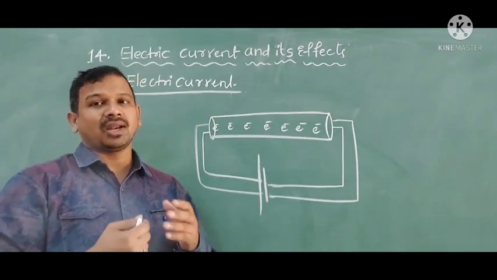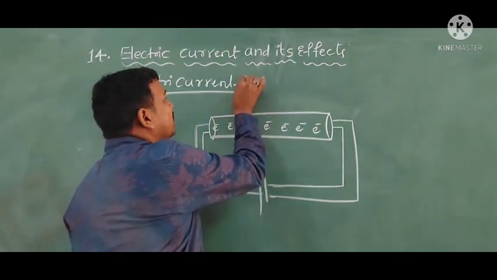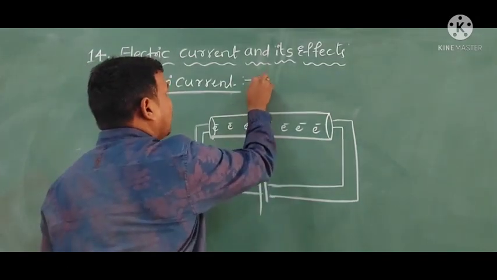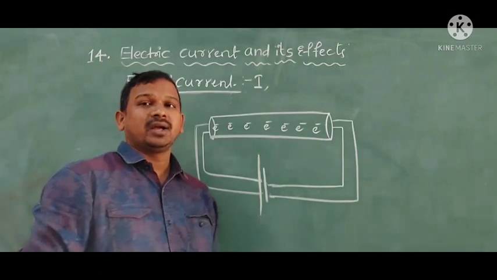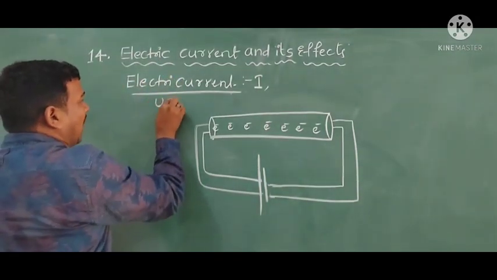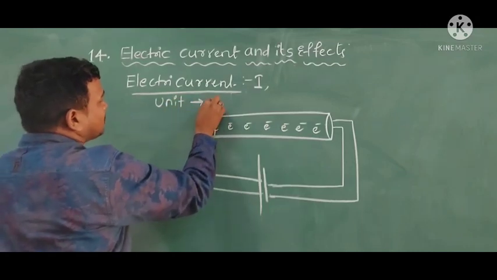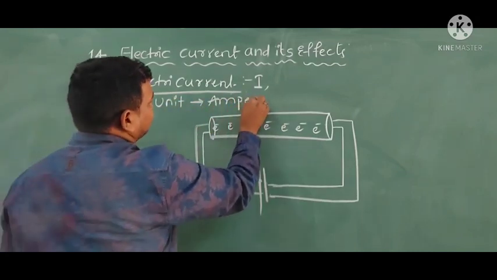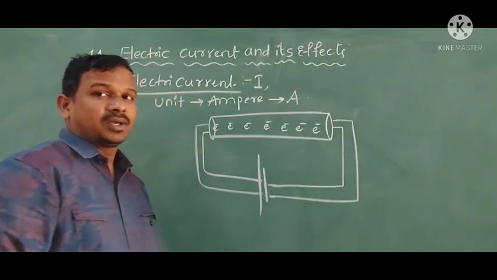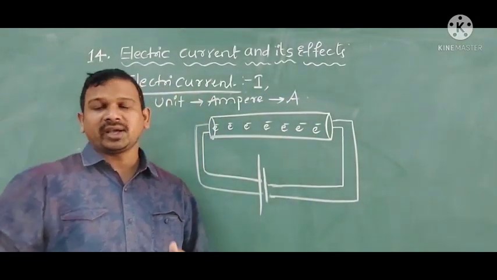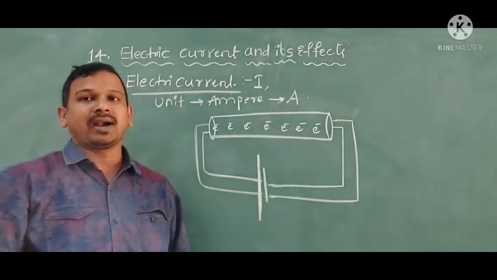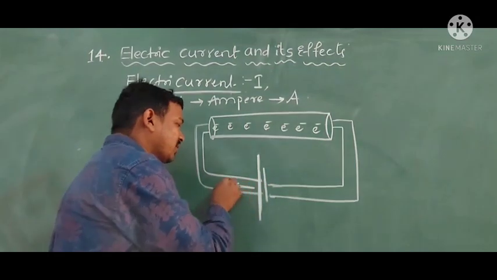The ordered motion of the electrons we can call electric current, and it is denoted with the letter I, and the SI unit of electric current is ampere. The unit is ampere, and it is denoted with the letter A. Conventionally, the electric current flows from the positive terminal of the battery to the negative terminal of the battery.